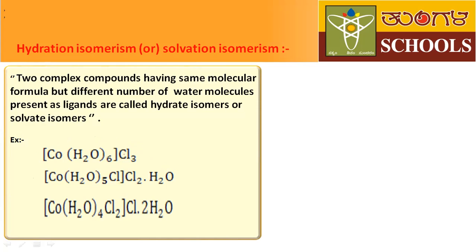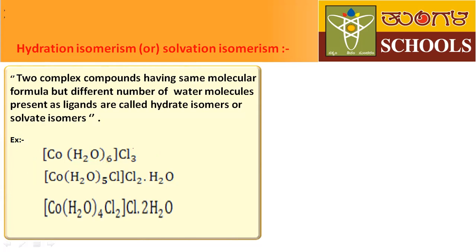Then what is the difference between these two complexes? Here, the number of water molecules that act as ligand. In the first complex, how many water molecules act as ligand? 6. But in the second complex, only 5 water molecules act as ligand. This is the difference. These types of complexes are called hydration isomers. The phenomenon is called hydration isomerism.